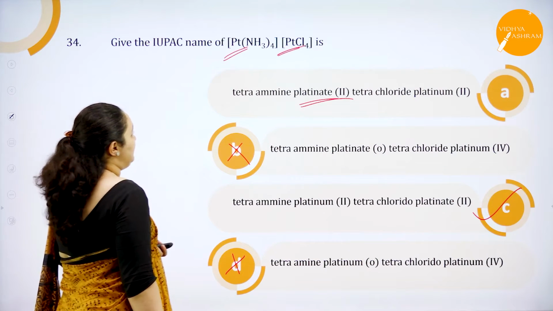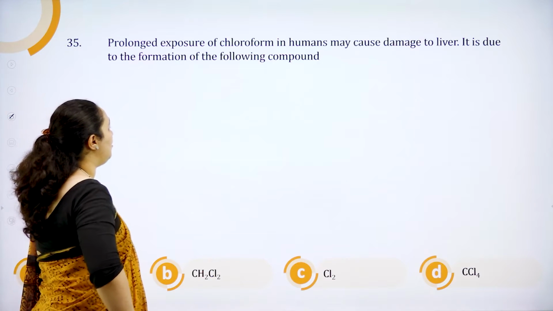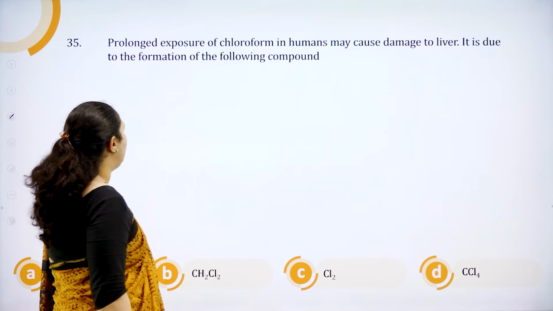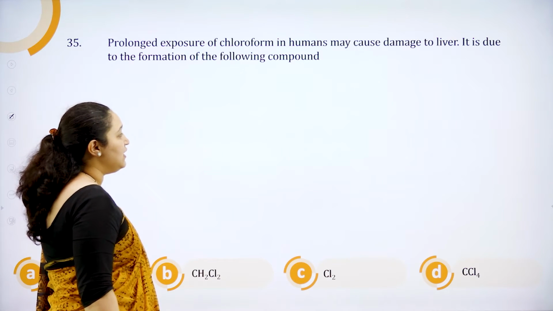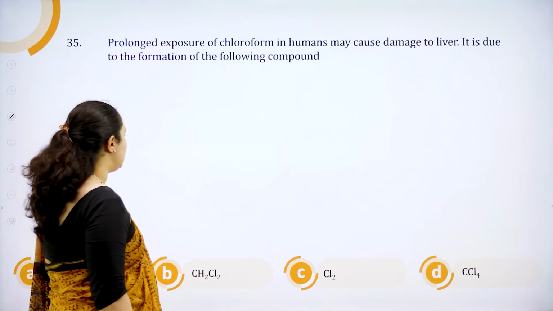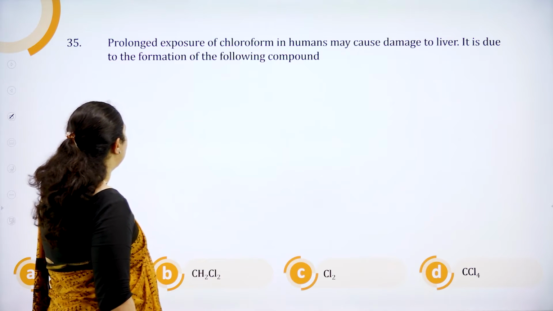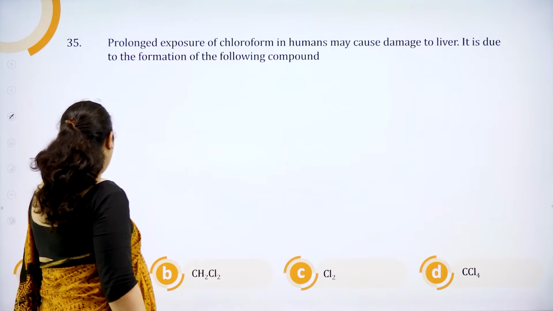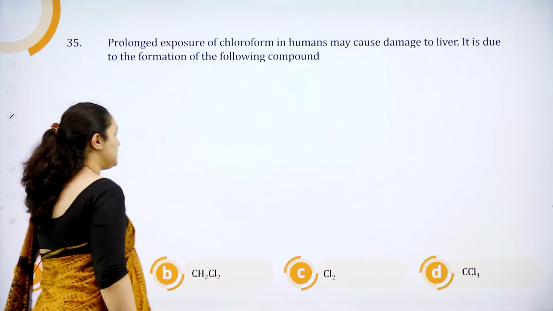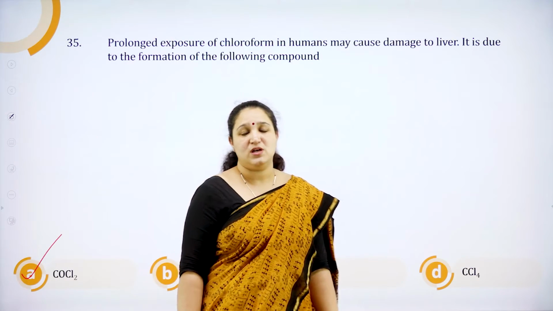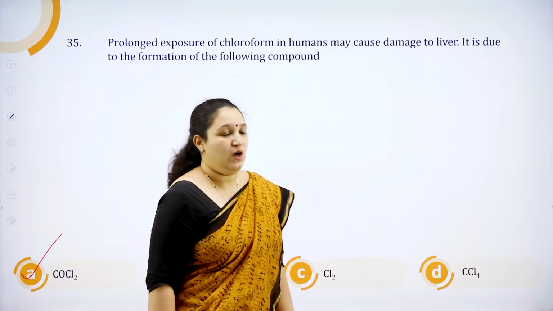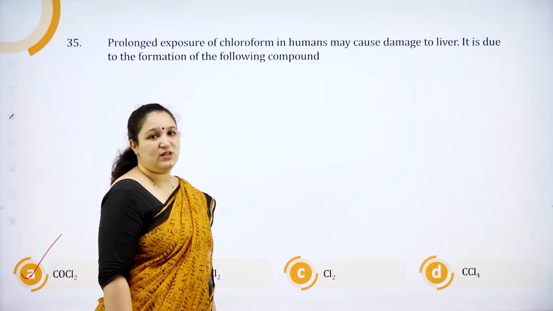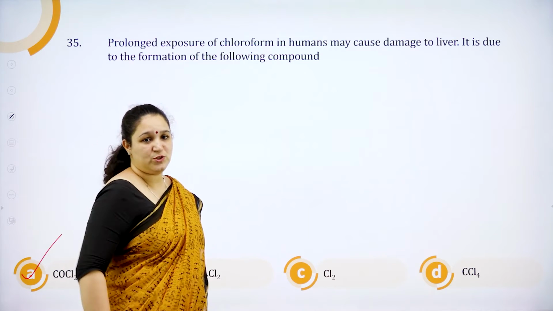Okay, next question. Prolonged exposure of chloroform in humans may cause damage to the liver. It is due to the formation of the following compounds. Again, it is a fact, you had studied this for your boards. So it is chloroform. Okay, what can it form? It will form phosgene gas, COCl2. It forms phosgene gas, which is very harmful for us. So phosgene is the correct answer, that is option A.